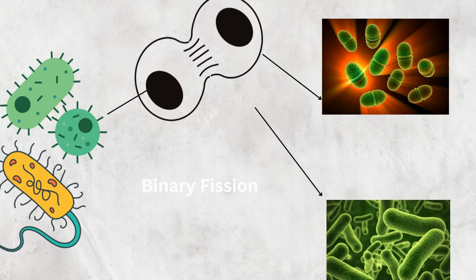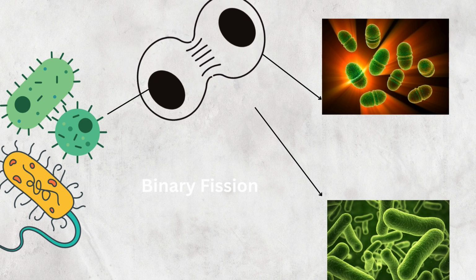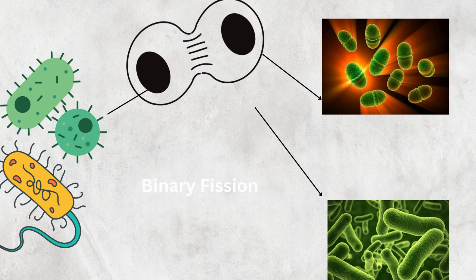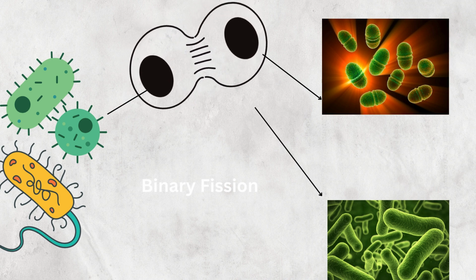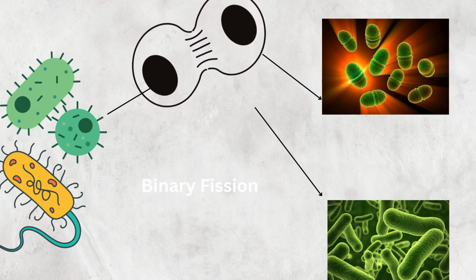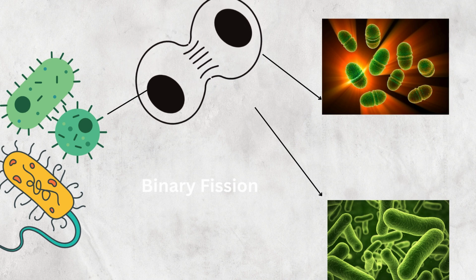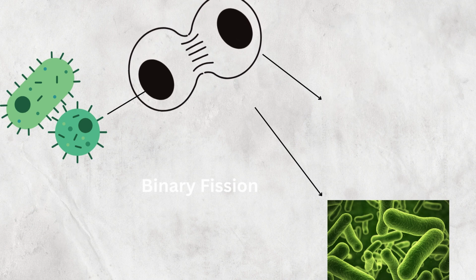Binary fission is the process of one cell simply dividing into two. It is most commonly used in archaea and bacteria, which are both prokaryotic organisms, but it is also used in some eukaryotic protists. Binary fission is a type of asexual reproduction, where the offspring are genetic clones of the parent.